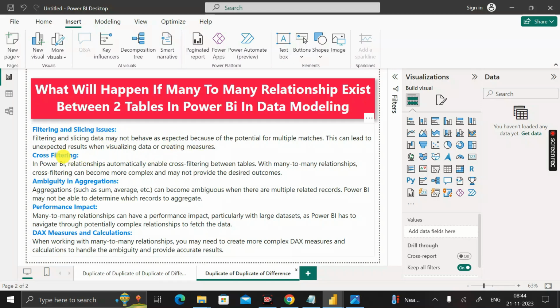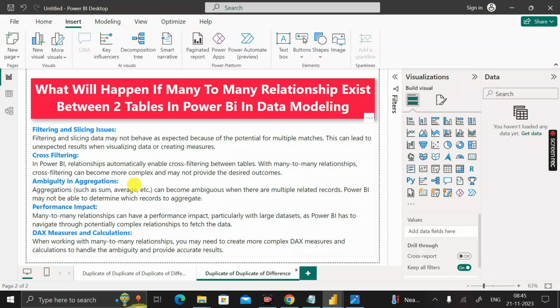The next issue that you can face is the cross filtering issue. It means in Power BI, relationships automatically enable cross filtering between two tables. With a many-to-many relationship, cross filtering can become more complex and may not provide the desired outcomes. That's why we should always avoid many-to-many relationships in Power BI.